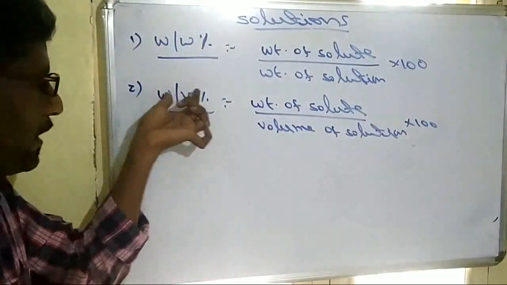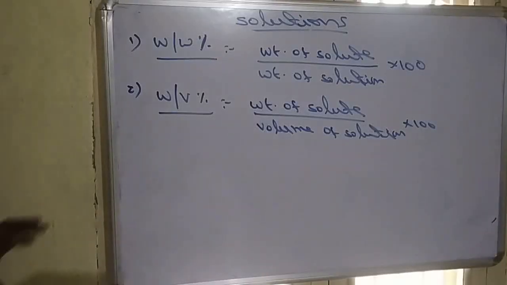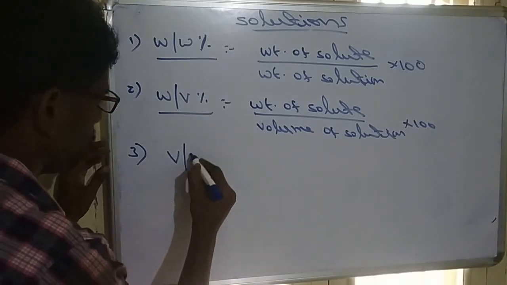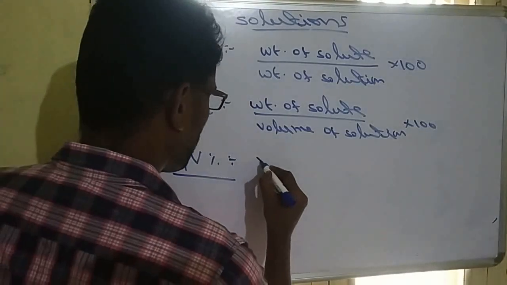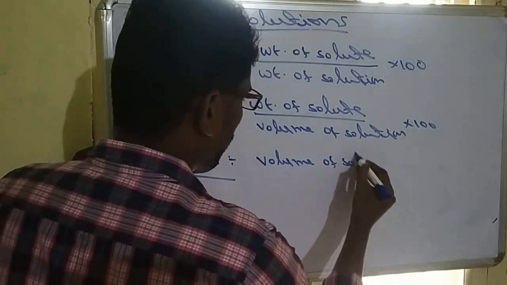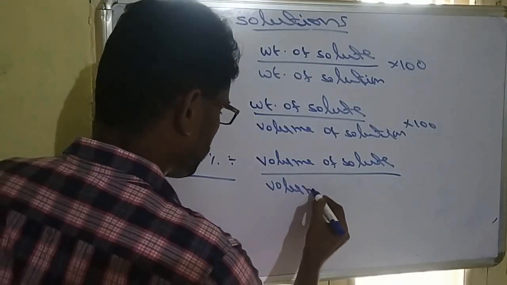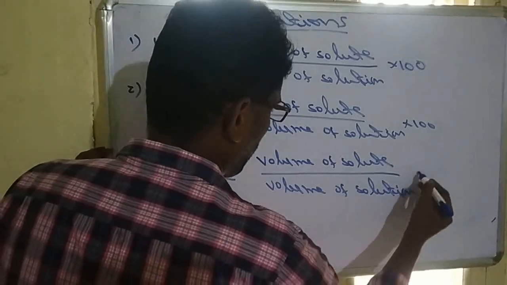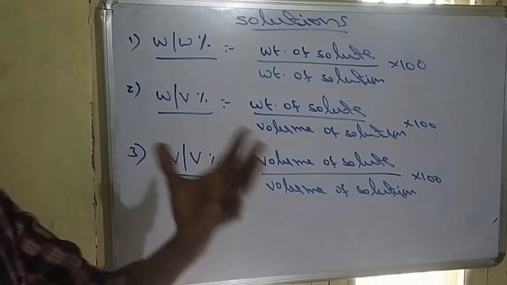That's why it is called a weight by volume term. Similarly, we can write the third formula, volume by volume percent, which means volume of solute by volume of solution into 100. All these three are percentage formulas.